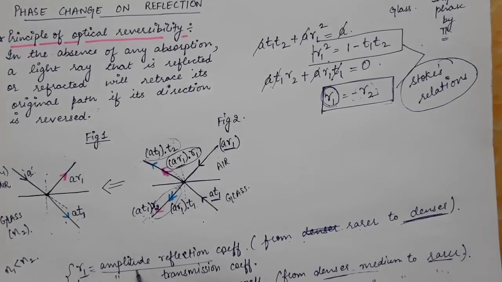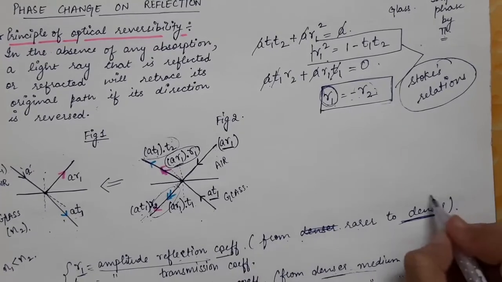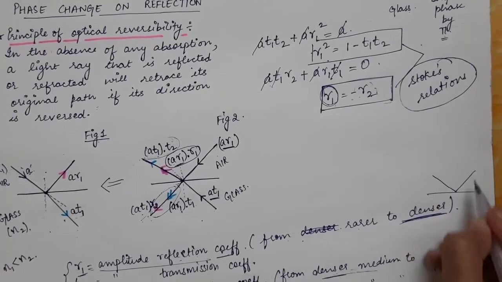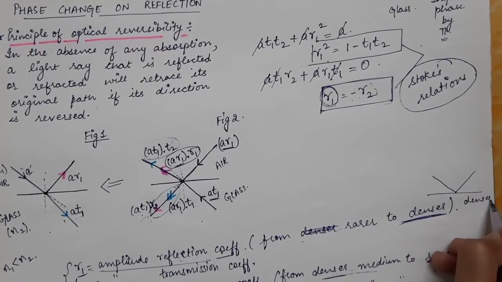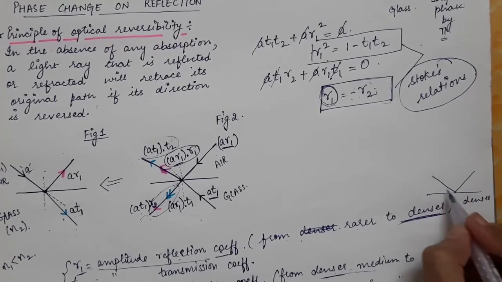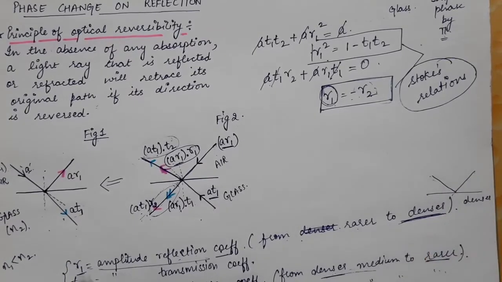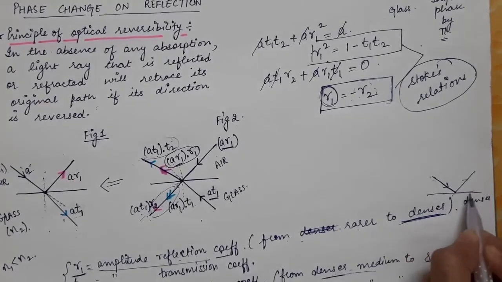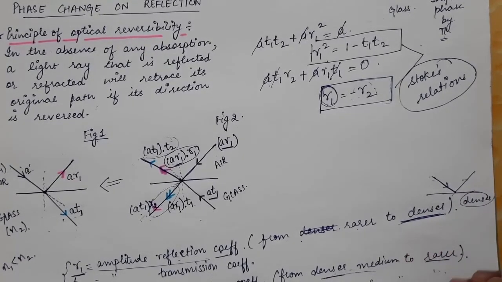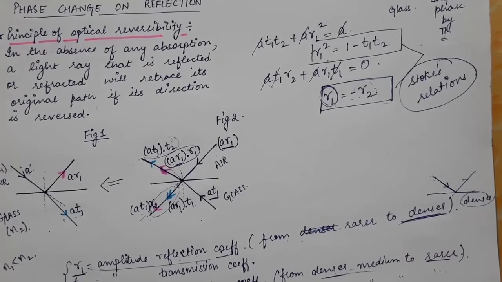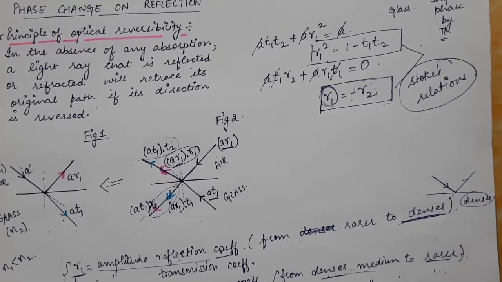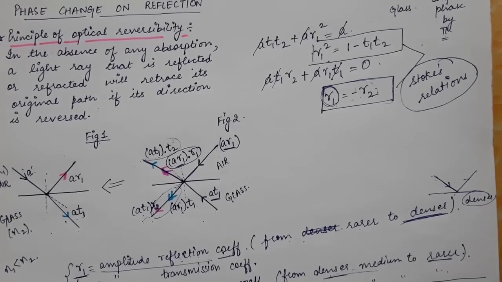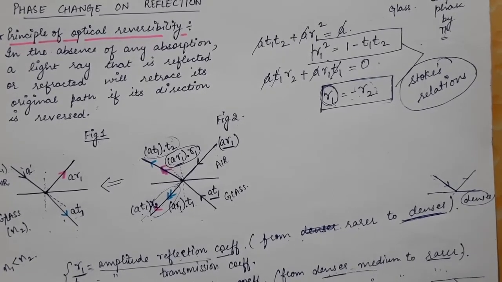So R1 is the amplitude reflection coefficient when the light ray is getting reflected from a denser medium. So this is the denser medium and light is traveling in the rarer medium. R1 comes into account when the light is getting reflected from a denser medium, and R2 comes when the light is getting reflected from a rarer medium, that is when it is traveling in the denser medium.